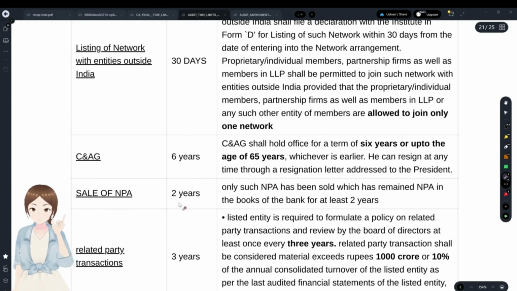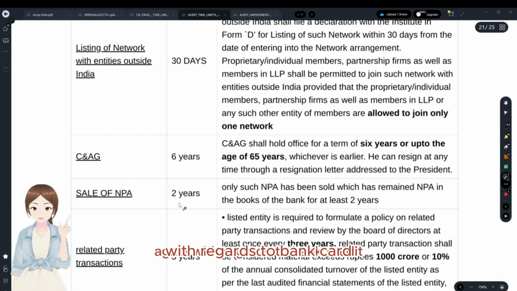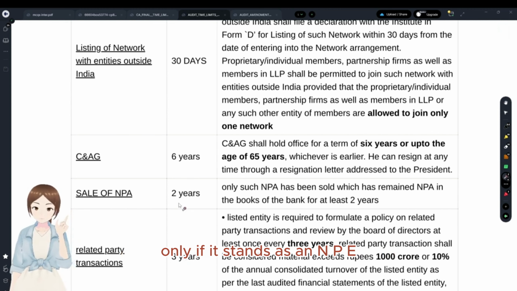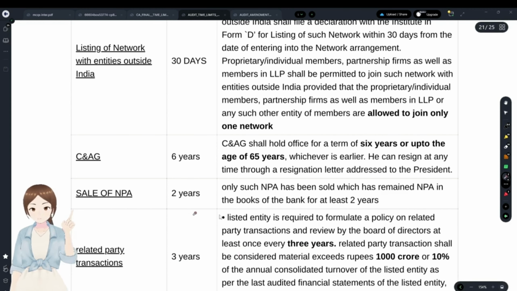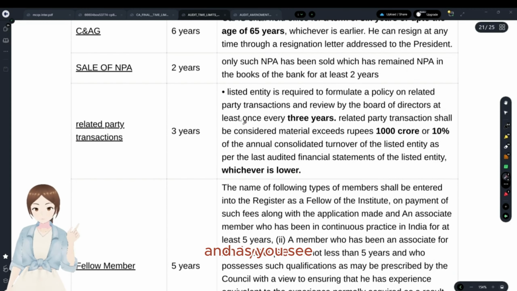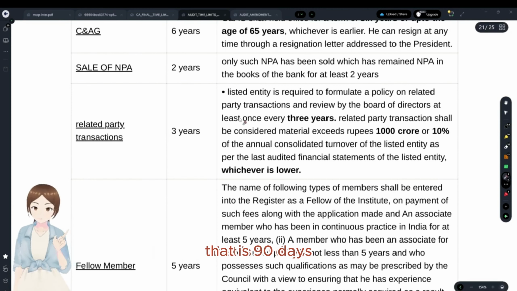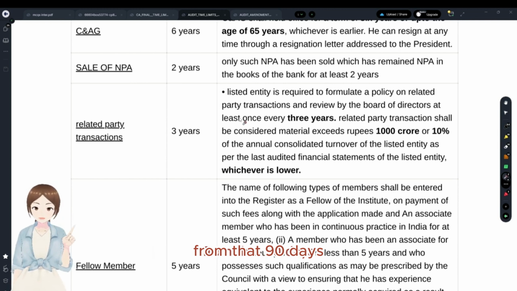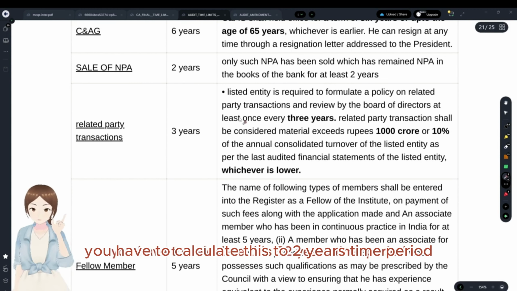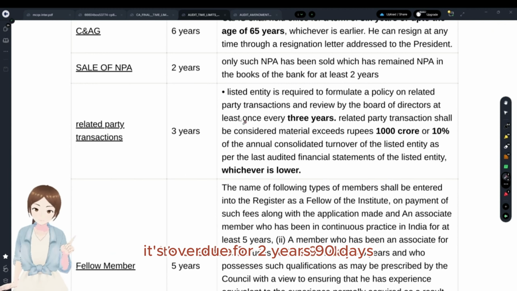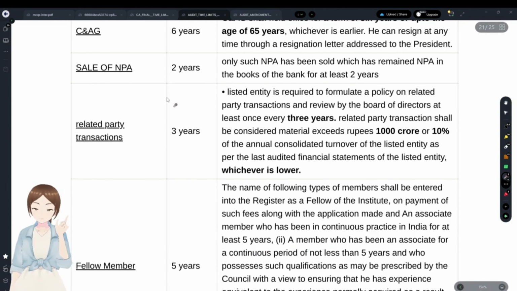Sale of NPA. There were, again, with regards to bank audit, you can sell NPA only if it stands as an NPA for at least 2 years. And as you see, in order to become an NPA, it has to be overdue for 3 months, that is 90 days. From that 90 days, you have to calculate this 2 years time period. That is, in total, it's overdue for 2 years, 90 days.